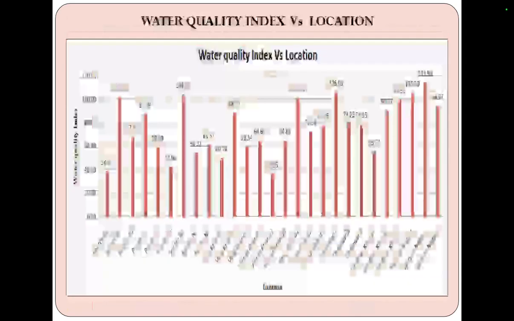This is the water quality index versus location graph. We can see here the Amausi area. In this we can see above 100 water quality index, and it requires treatment before use.